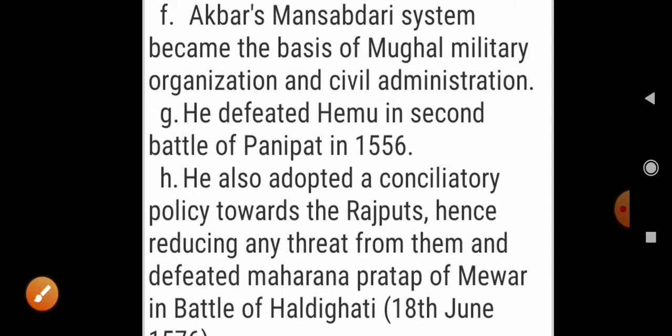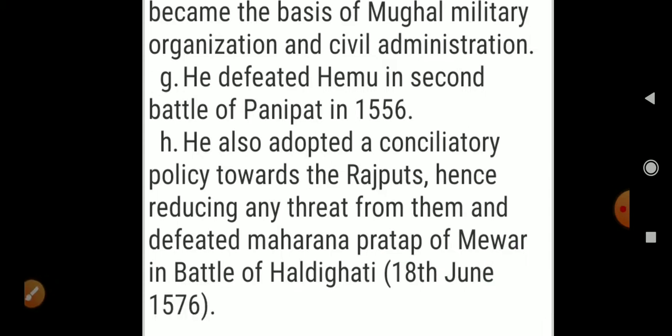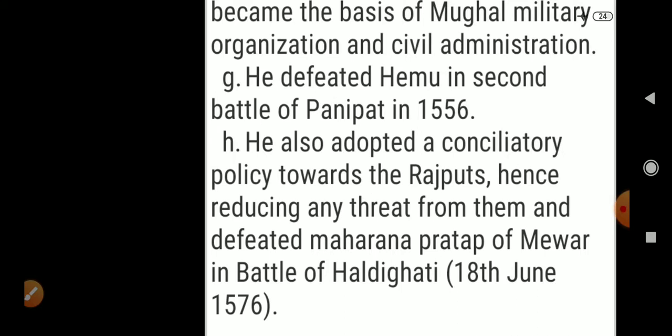It was on 18th June 1576. So the Battle of Haldi Ghati was on 18th June 1576. In that battle, Akbar defeated Maharana Pratap of Mewar.